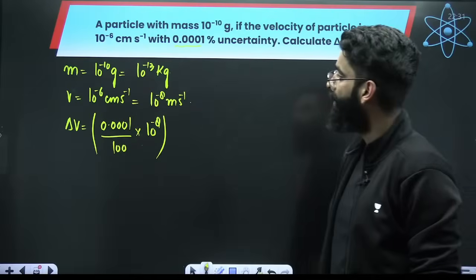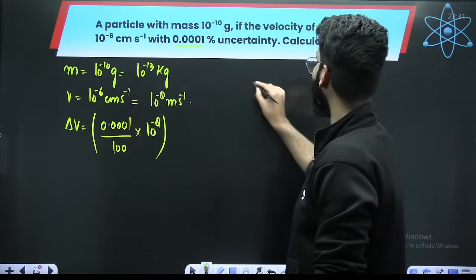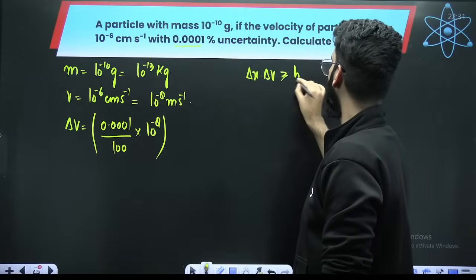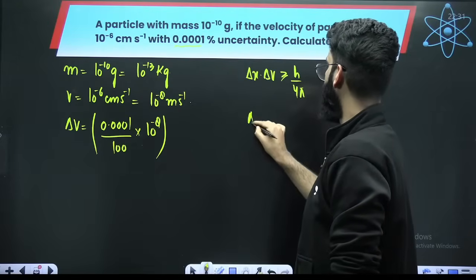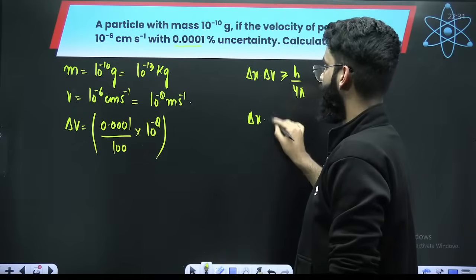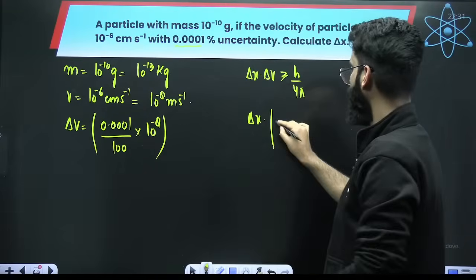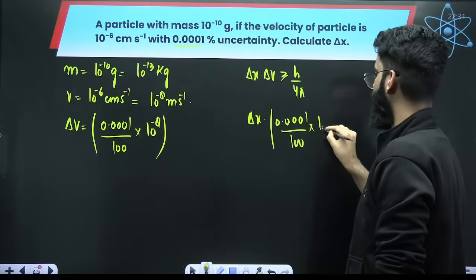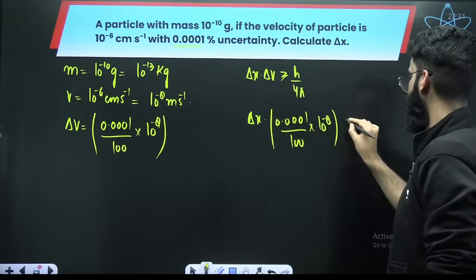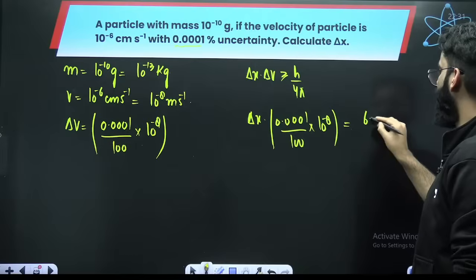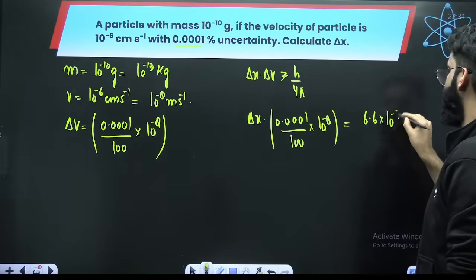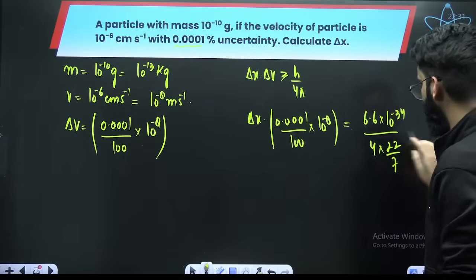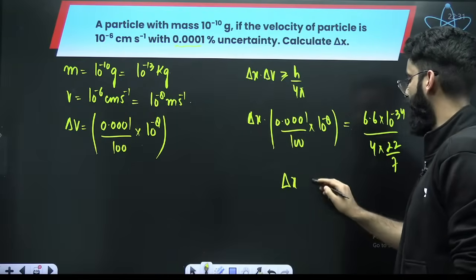Perfect. Now what do we have to calculate? Delta x. You know, delta x dot delta v is greater or equal to h upon 4 pi. For the calculation purpose, delta x dot delta v you already got, 0.0001 divided by 100 multiplied by 10 raised power minus 8. For calculation purpose, you can use the equality sign. H value, you know, 6.6 into 10 raised power minus 34, and 4 pi is nothing but 22 by 7. By solving this particular equation, you can get the value of delta x.